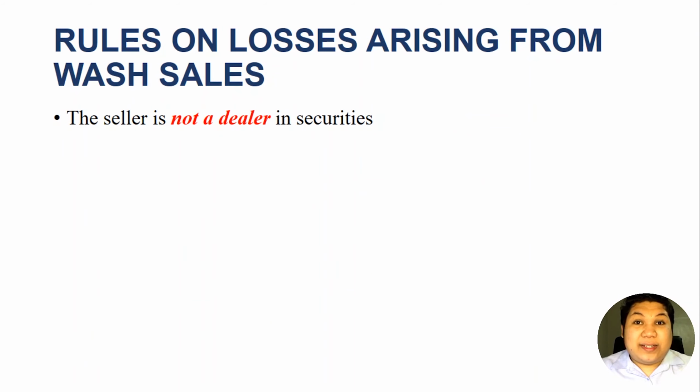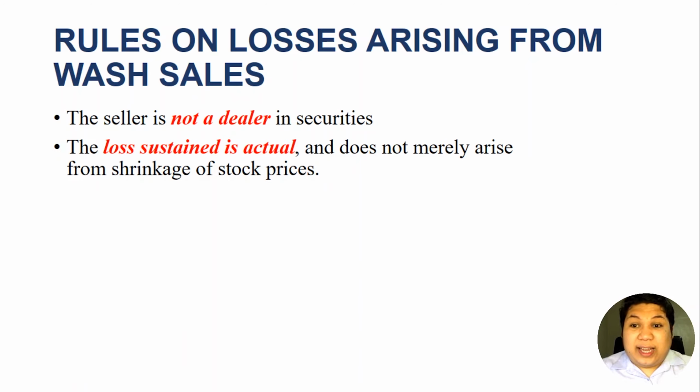So first, the seller must not be a dealer in securities, because again, dealers in securities can incur loss, okay, and that is normal to their business. And the loss sustained is actual and does not merely arise from shrinkage of stock prices. So again, the loss is actually sustained, meaning this is not just a normal drop of the price, but the seller really sells the stocks to incur the loss, okay?